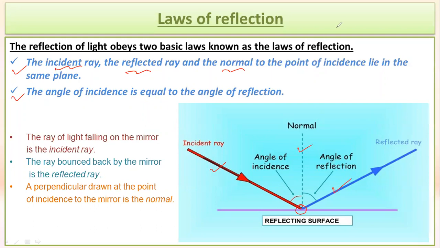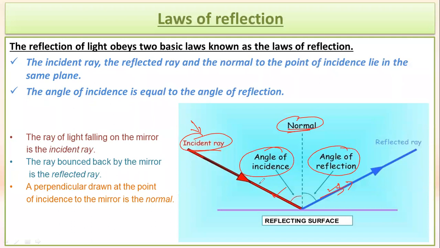And I hope that you all remember the definition of the incident ray, the reflected ray and the normal. So once again, the incident ray is the light ray which is coming from the source. The reflected ray is the light ray which gets bounced back after reflection, and the normal is the perpendicular line which we draw on the surface to separate out the position of the incident ray and the reflected ray, which also leads to the formation of the angle of incidence and angle of reflection.